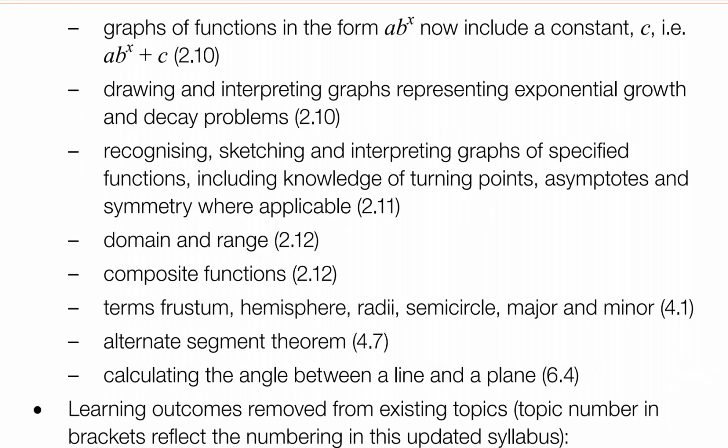Domain and range, composite functions. These are simple. Frustum, hemisphere, radii, semicircle, major and minor. You guys can see in the new 2025 papers, we get a thing called a frustum. What on earth is a frustum?